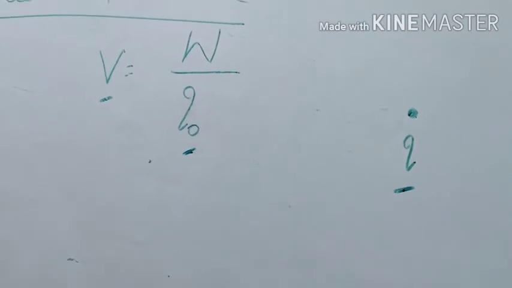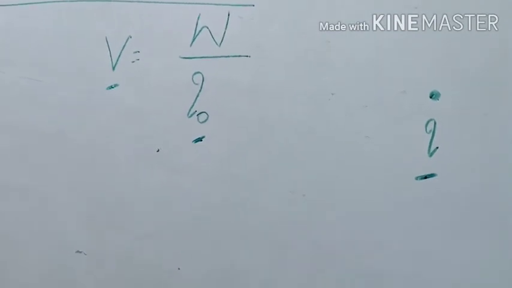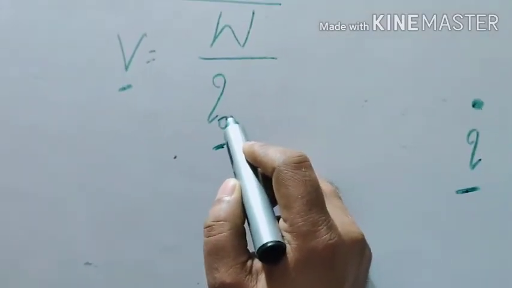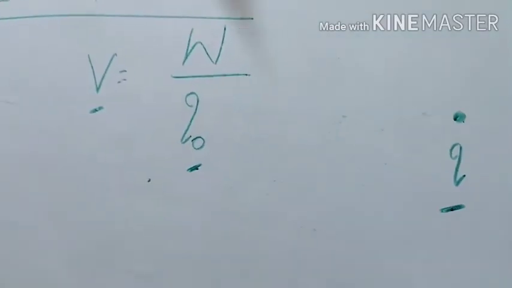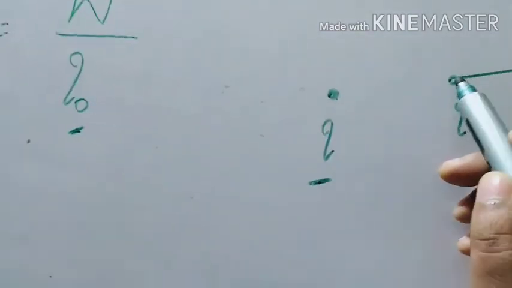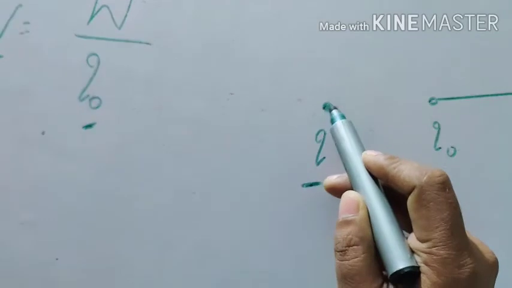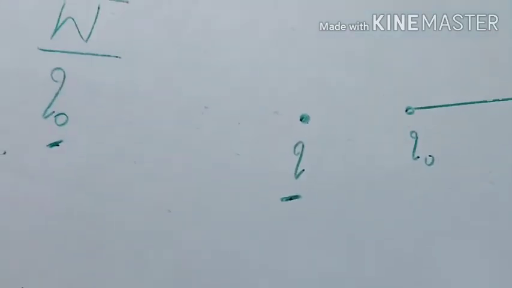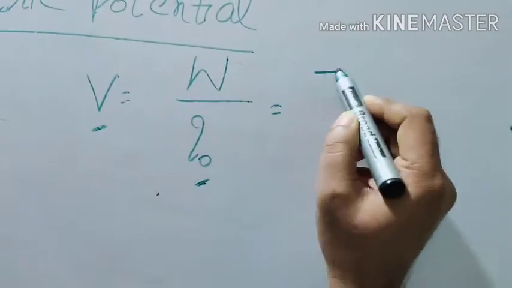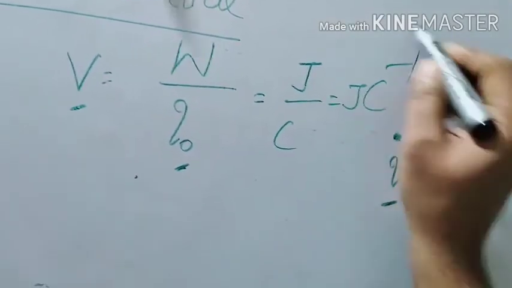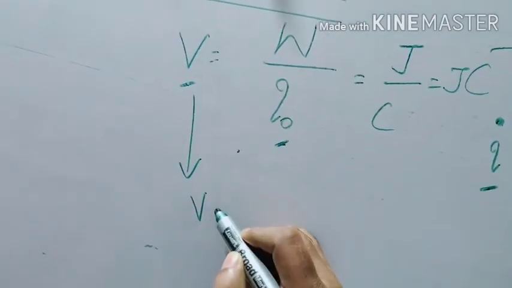This is the confusion where you always leave that point. This is of no importance, but it is only for a test charge. So we are moving it in the electric field of this charge to infinity. Joule per coulomb. No need to write joule per coulomb, simply write volt.